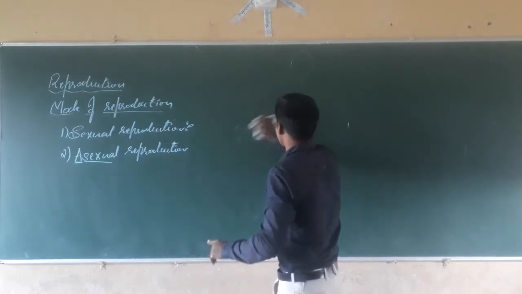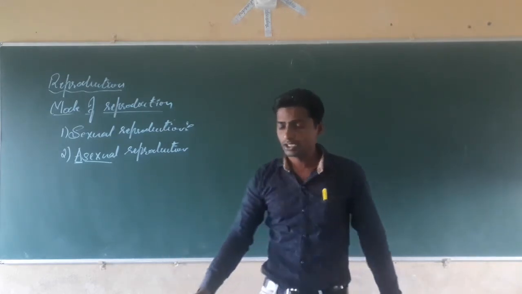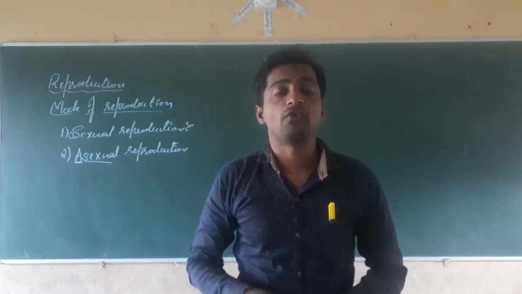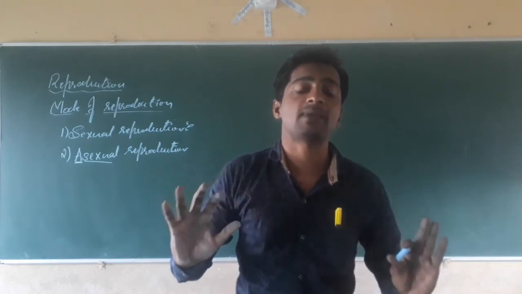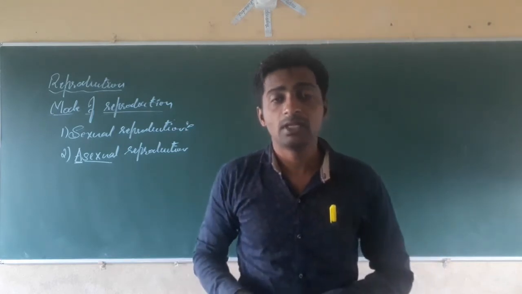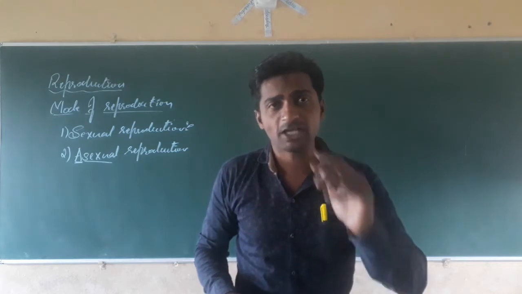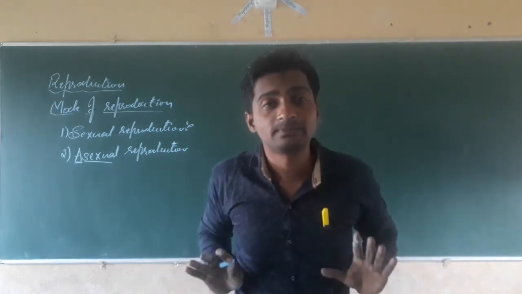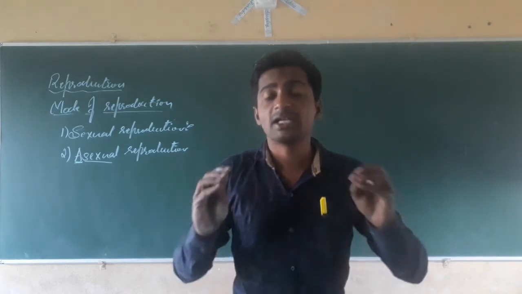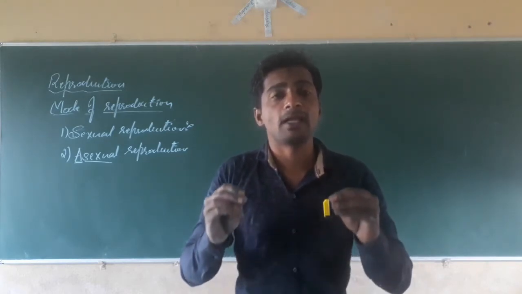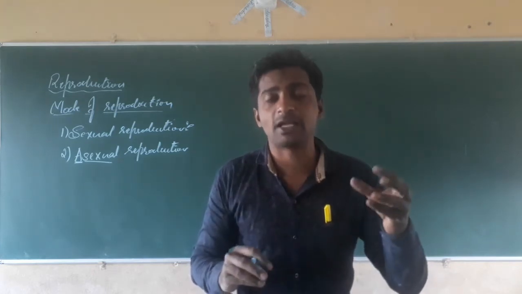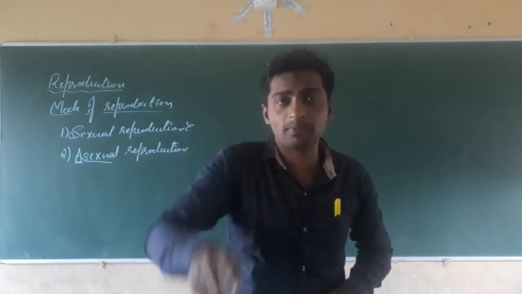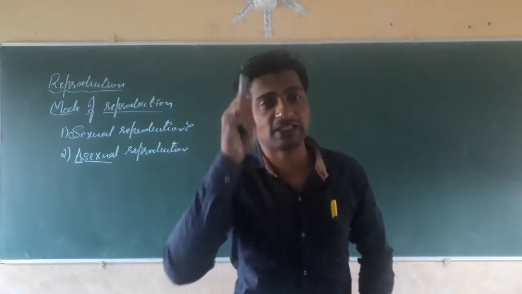Once again I will define. Asexual reproduction is a type of reproduction in which a young one is produced without mating male and female gametes. Sexual reproduction is the production of young ones similar to their parents by mating male and female gametes. With mating is sexual reproduction, without mating is asexual reproduction.